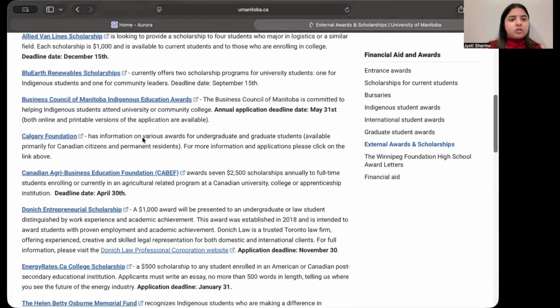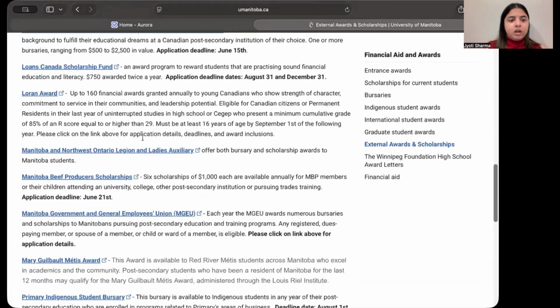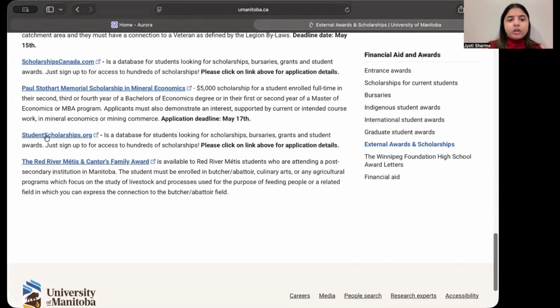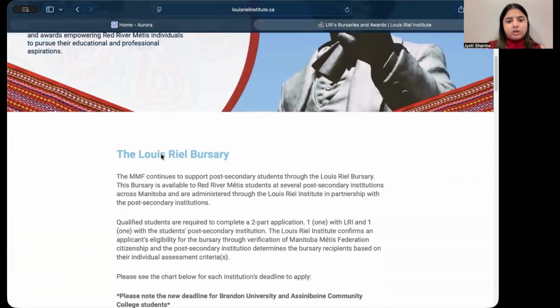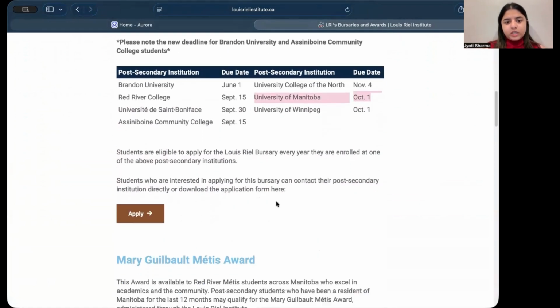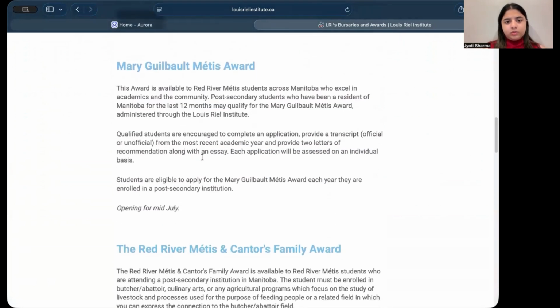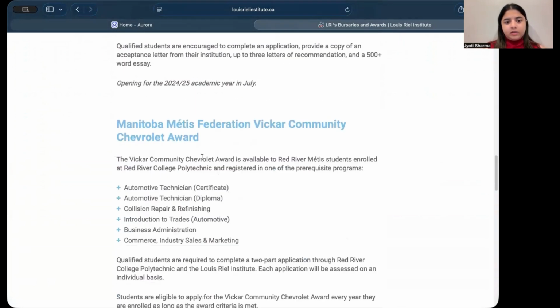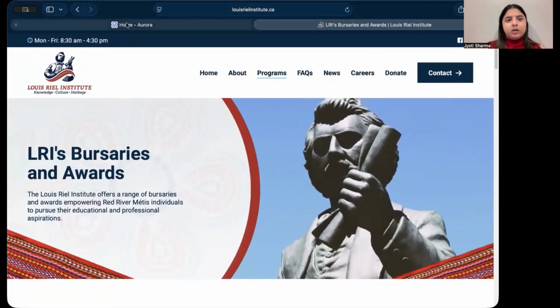So this is for them. It depends on which one you're eligible for. You can just click on any of these and see what the requirements are. For University of Manitoba, the deadline is October 1st. And these are the ones you can apply for.